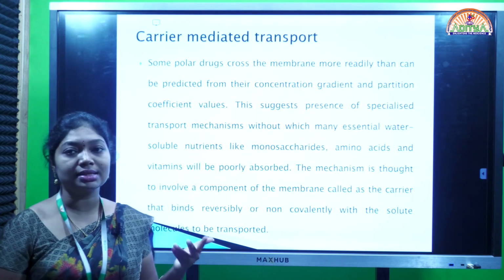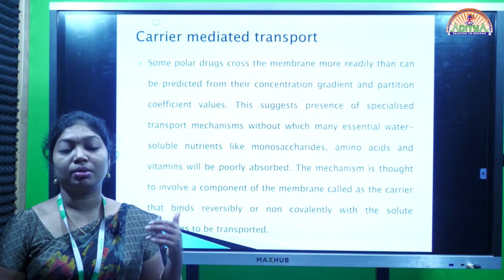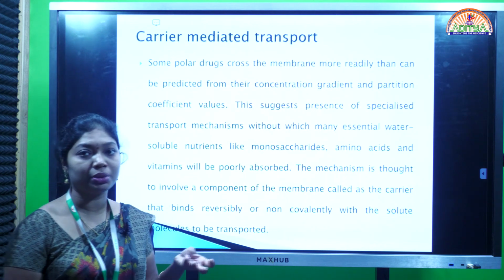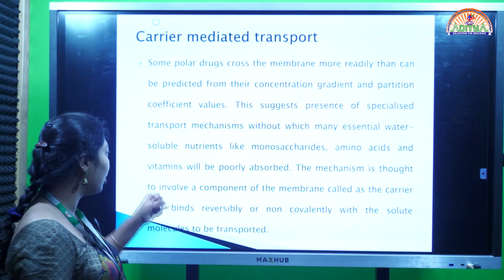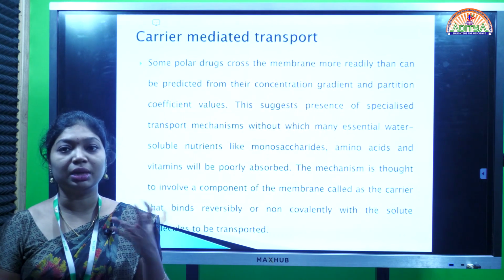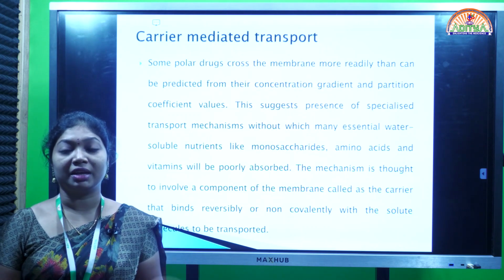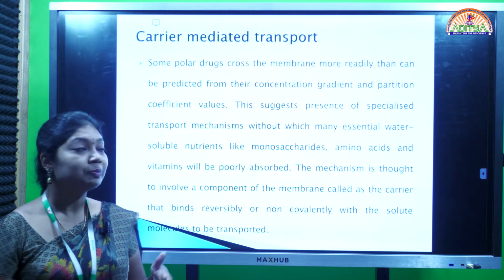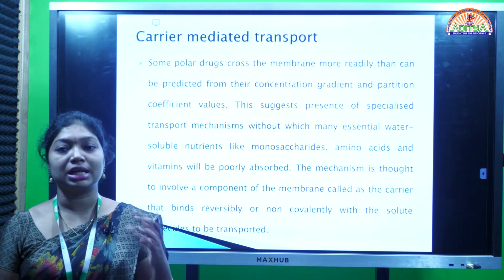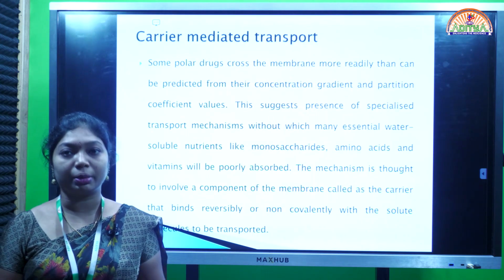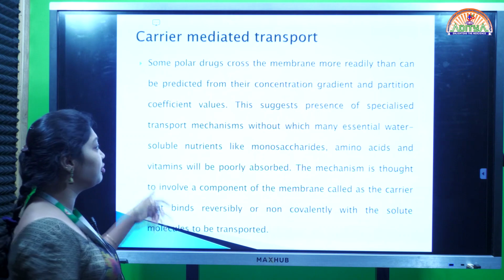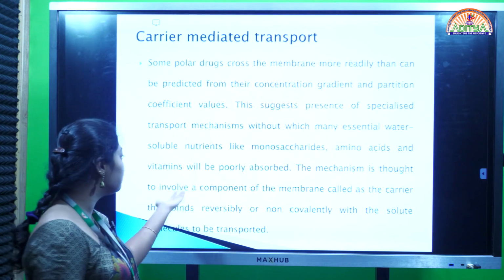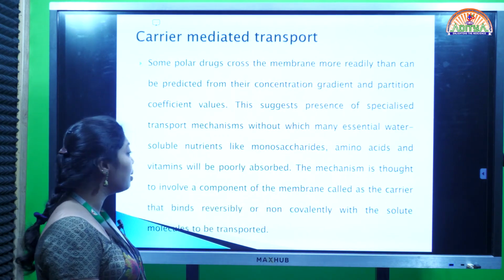Without these carriers, what about the nutrition? Most water soluble compounds are very much needed by our body, because many essential nutrients, monosaccharides and other carbohydrate related compounds, and vitamins are all water soluble. If we cannot absorb such water soluble compounds, what will happen? It may lead to body deficiency. So for transferring vitamins or minerals, we use a specialized technique called the carrier mediated transport mechanism. This mechanism is thought to involve a component of the membrane called the carrier.